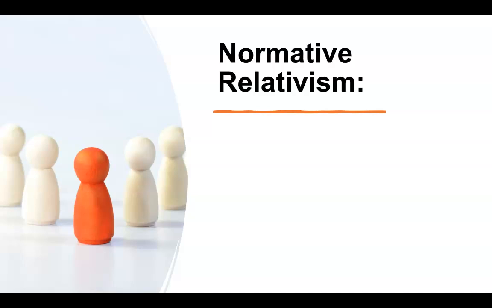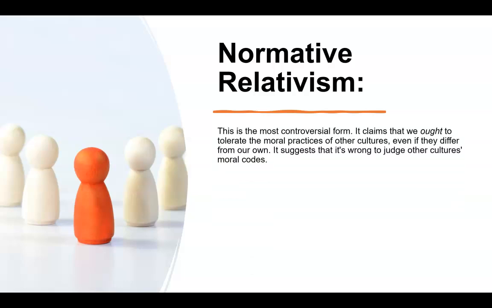Next we have normative relativism. What is normative relativism? This is the most controversial form. It claims that we ought to tolerate the moral practices of other cultures, even if they differ from our own. It suggests that it's wrong to judge other cultures' morals.